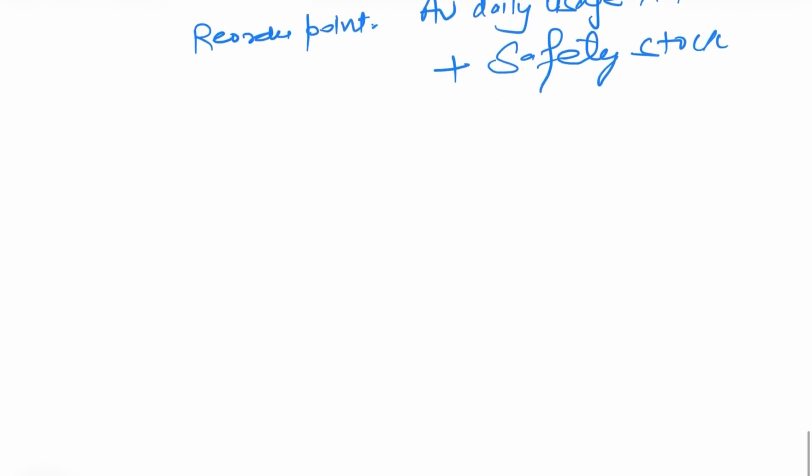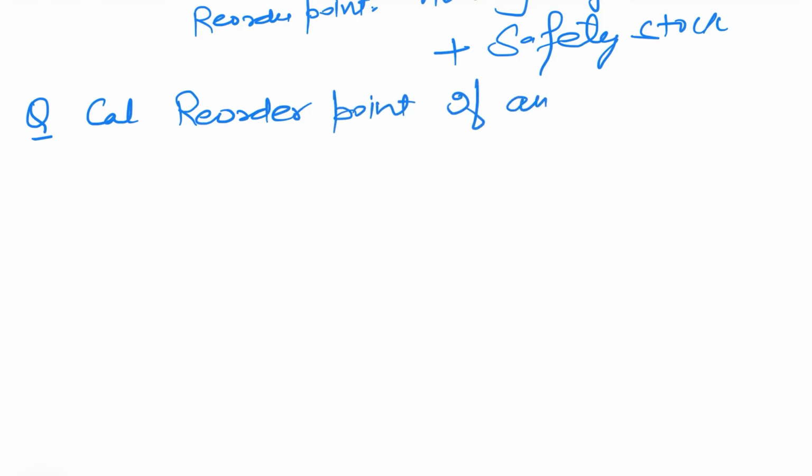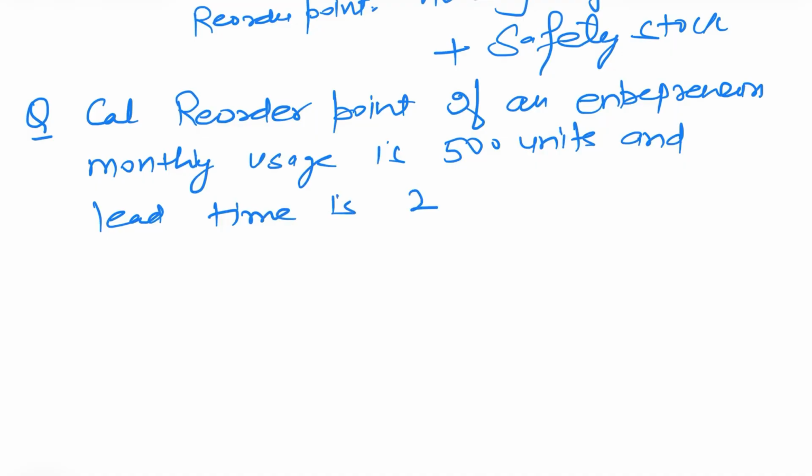Let's do one question now. Write down one question. Calculate reorder point if an entrepreneur's monthly usage is 500 units and lead time is 2 months.